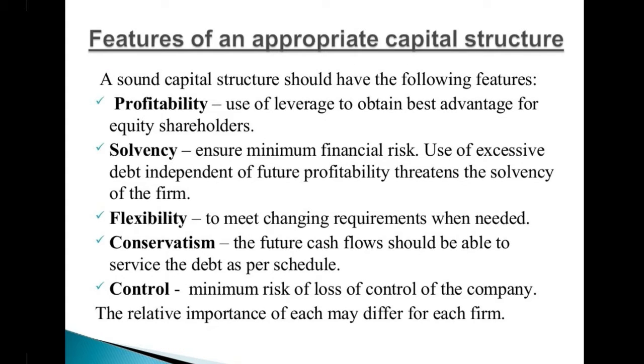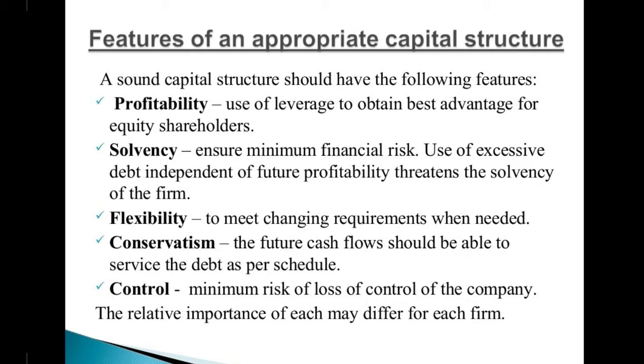Features of an appropriate capital structure. A sound capital structure should have the following features: profitability, use of leverage to obtain best advantage for equity shareholders; solvency, ensure minimum financial risk, as excessive use of debt threatens the solvency of the firm; flexibility to meet changing requirements as and when needed with time; conservatism, the future cash flows should be able to service the debt as per the schedule; control, minimum risk of loss of control of the company.